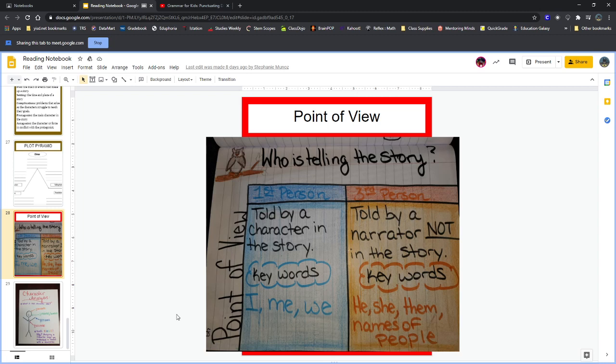For example, if someone was telling you a story about themselves, about maybe what they did for the weekend, and they told you, we went to the store and we bought some ornaments for our Christmas tree, and then I got to pick out what star we were gonna put on the top, and then I asked my mom if we could get hot chocolate from Starbucks, and she said yes.